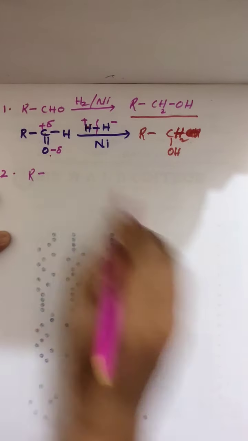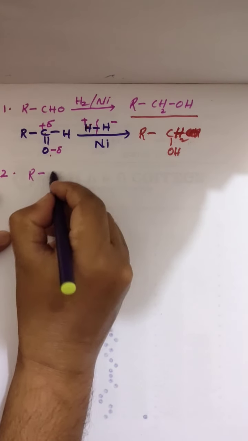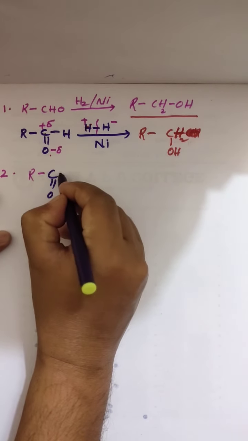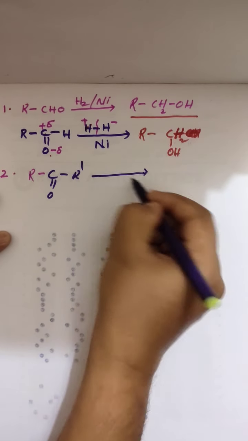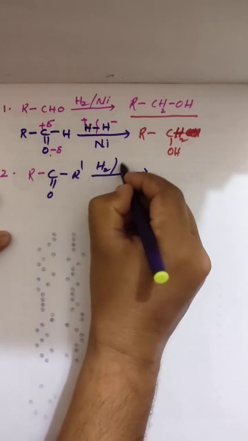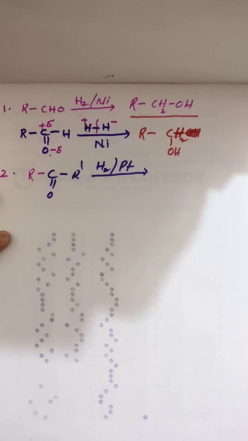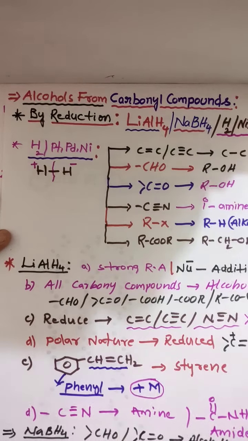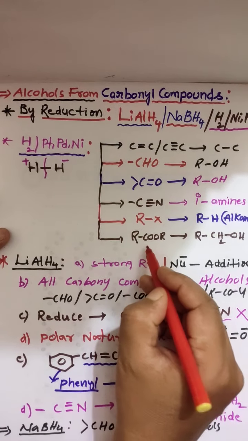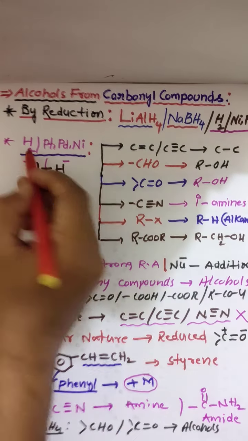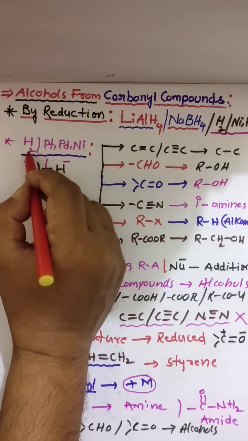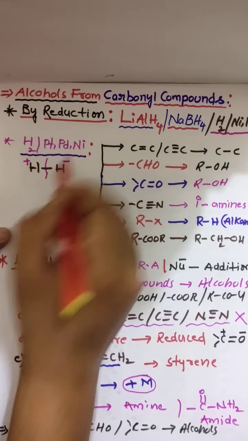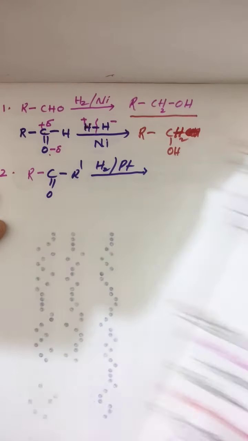R C double bond O R dash, giving rise to, in the presence of H2 platinum. So already we learned that esters are reduced in the presence of hydrogen, that is hydrogen with platinum, palladium or nickel, to alcohol.